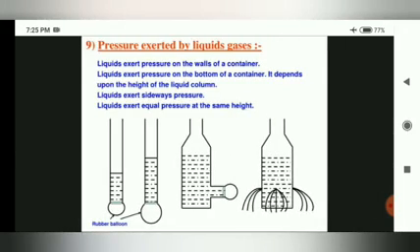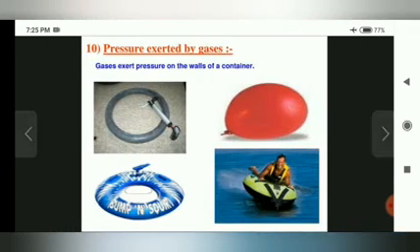Pressure exerted by liquids and gases. Liquids exert pressure on the walls of the container. Liquids exert pressure on the bottom of a container. It depends upon the height of the liquid column. Liquids exert sideways pressure. Liquids exert equal pressure at the same height.